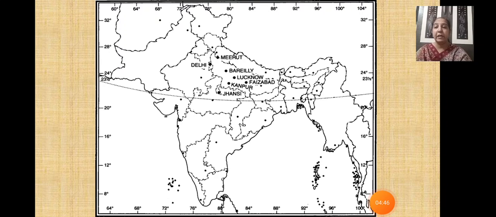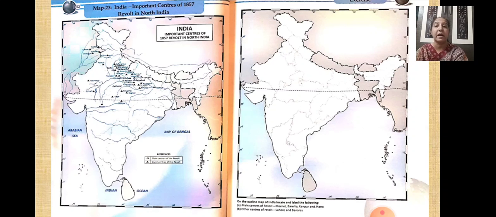But children, I repeat, in your map book you have to mark all the places that have been given on page number 52. The same locations are to be shown on page number 53.